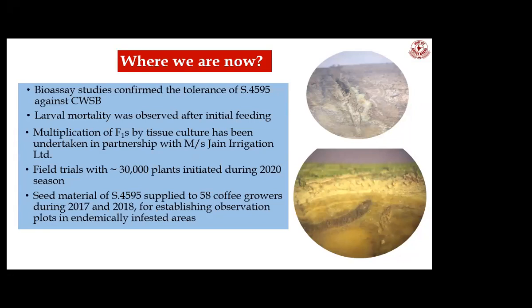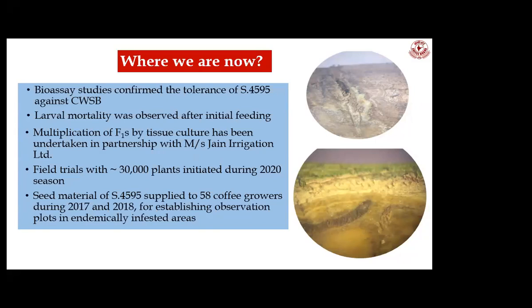Further, in collaboration with Jain Irrigations, tissue culture technology was employed using F1 hybrids, and 30,000 tissue culture plants have been transferred to field trials. And before that, we also provided the seed material of this 459 to 58 coffee growers